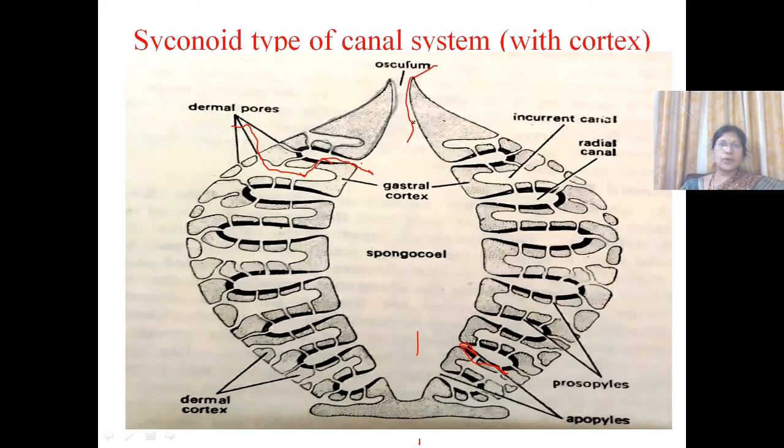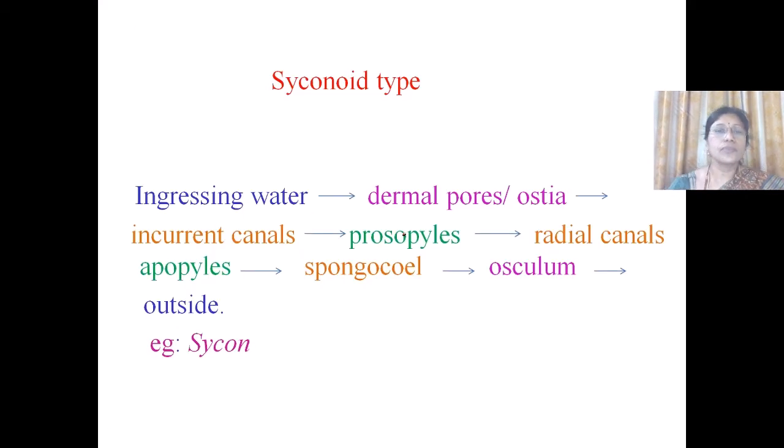So the route of water flow is from the dermal pores. The ingressing water enters the dermal pores.